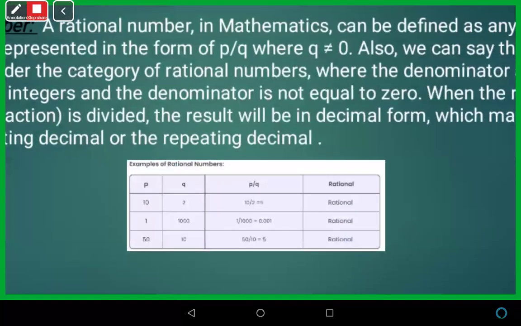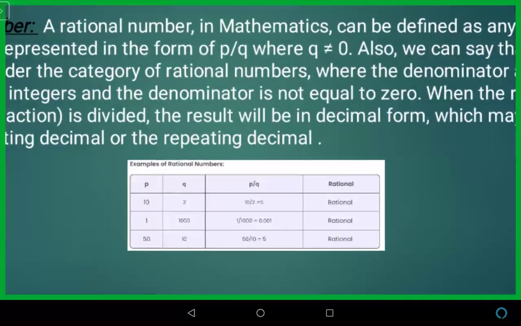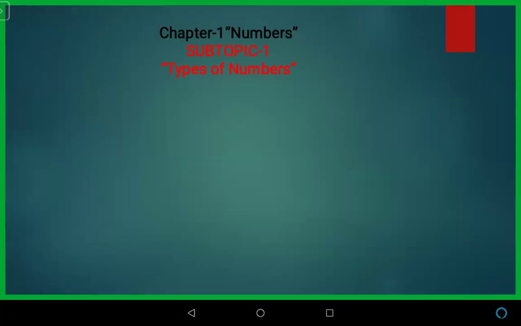10 divided by 2 is equal to 5. This is rational. Okay. 1 divided by 1000 is 0.01. This is rational. 50 divided by 10 is equal to 5. This is rational. So these are the rational numbers. Okay, I hope you got what a rational number is.